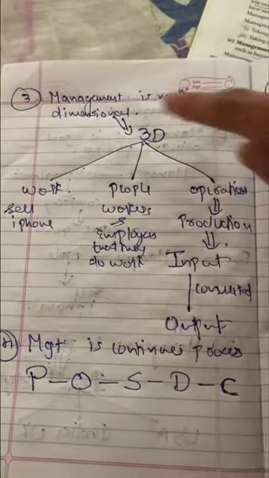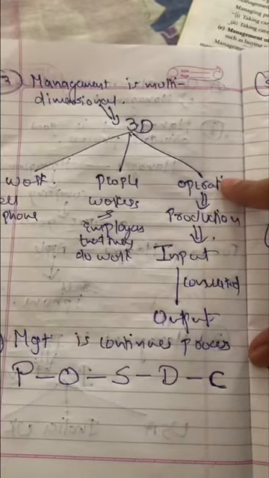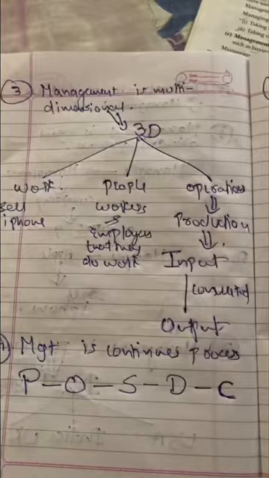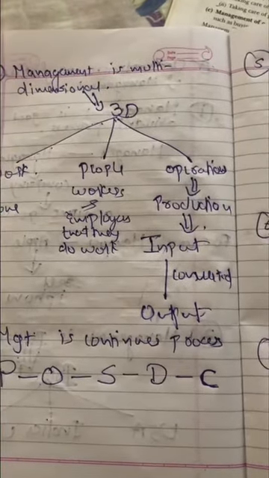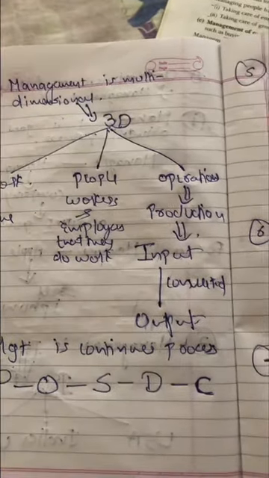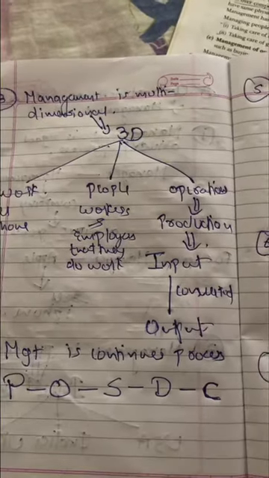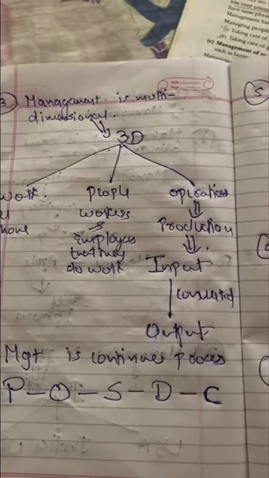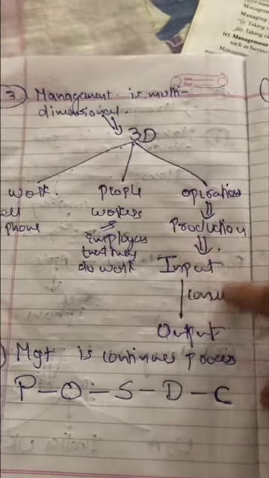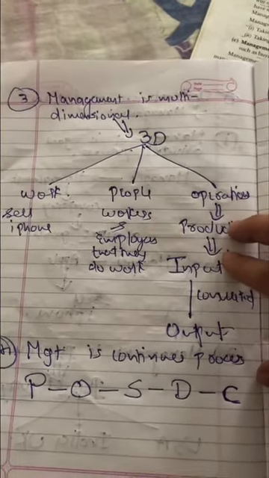The third thing that the manager will manage is operations. Now what do you understand by the term operations? Operation is nothing but production. In technical language, no one will say that production is going on in an organization. They will say that operations are going on in an organization. So from now, whenever you hear the word operations or production, they both mean the same. It is the work of the manager to see whether the input is converted into output or not, whether the production is going on or not.